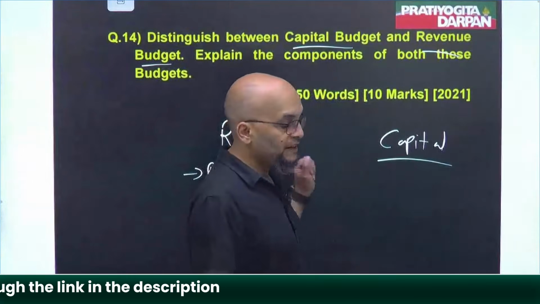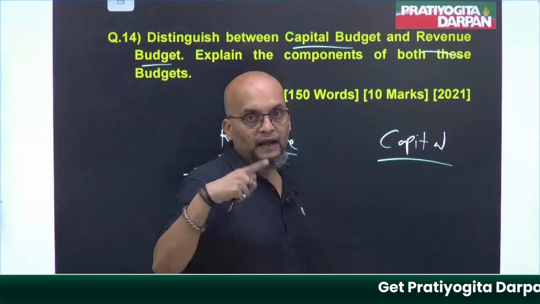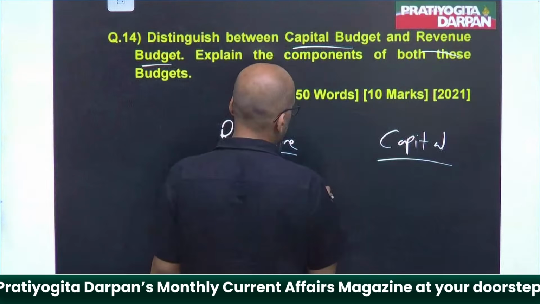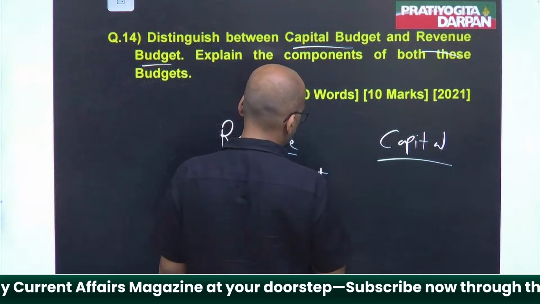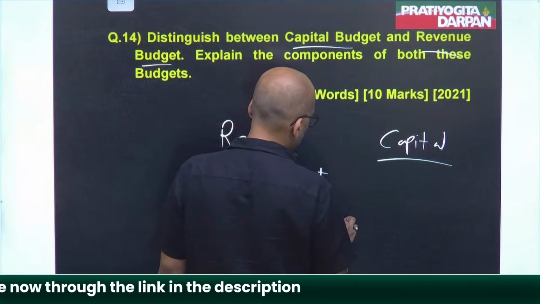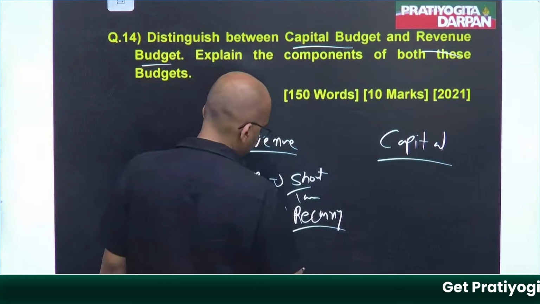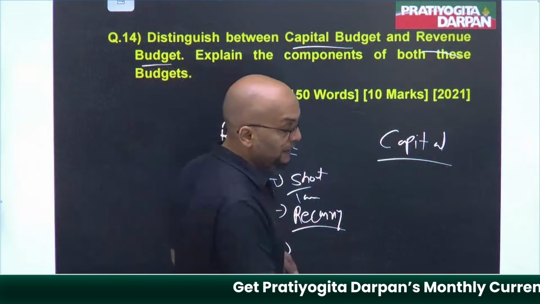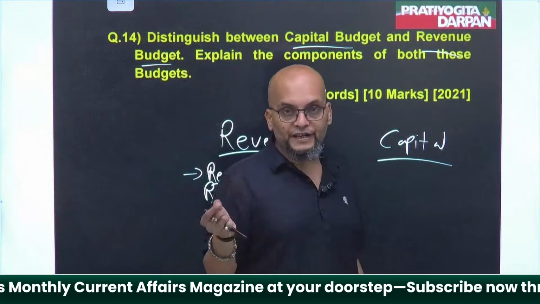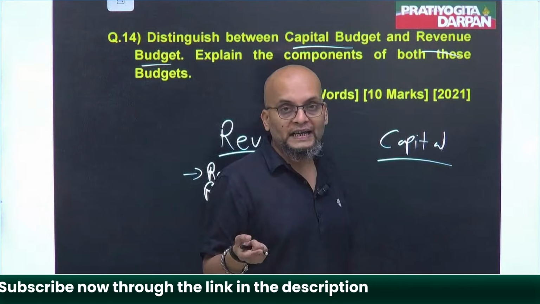When you talk about revenue receipt, it means earning of the government, and these earnings will be short term. Second, they will be recurring, repeated again and again. And these earnings are not going to reduce any asset of the government, nor create any liability.